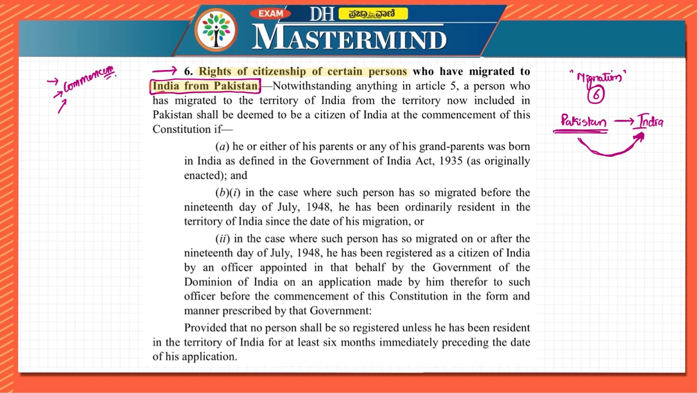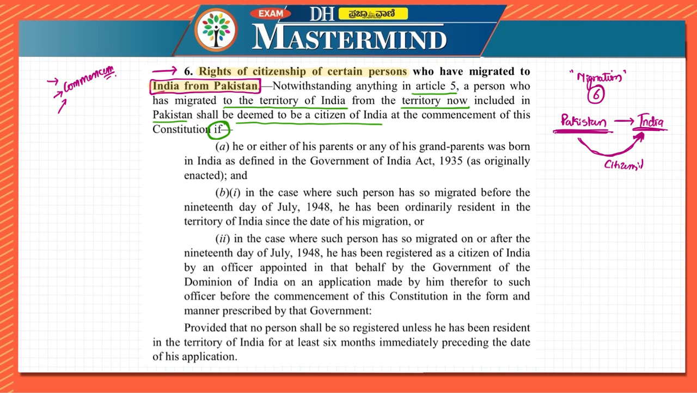That is, from Pakistan they have come to India, and here they are seeking citizenship. They want to be citizens of India. At that point of time, what are the rules or conditions which the government had provided? Now let us read the article as it is. Notwithstanding anything in Article 5, a person who has migrated to the territory of India from the territory now included in Pakistan shall be deemed to be a citizen of India at the commencement of the Constitution if, that is, what they are elaborating.